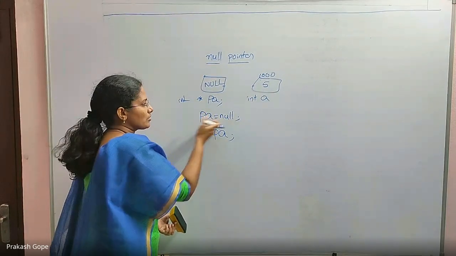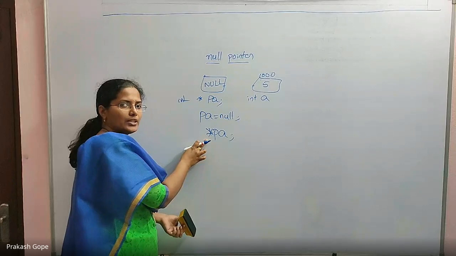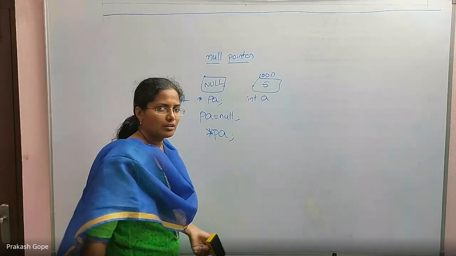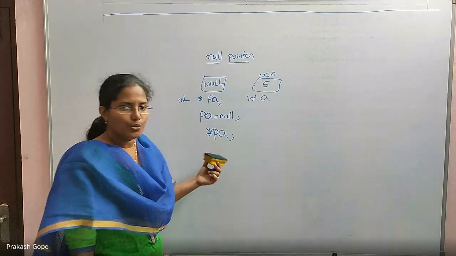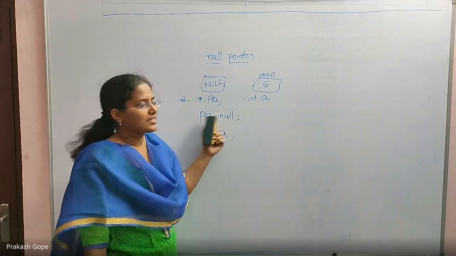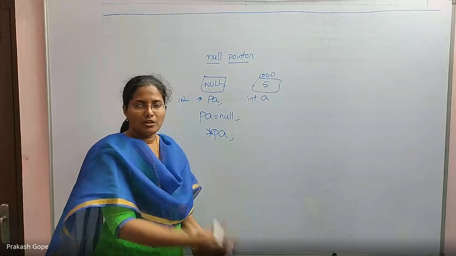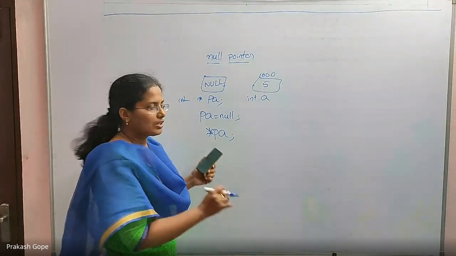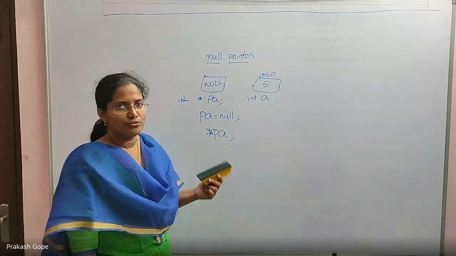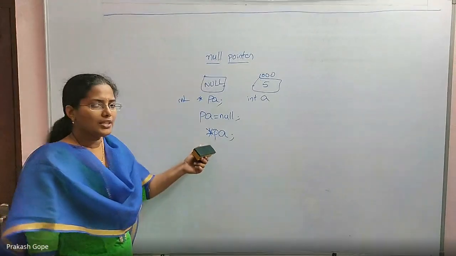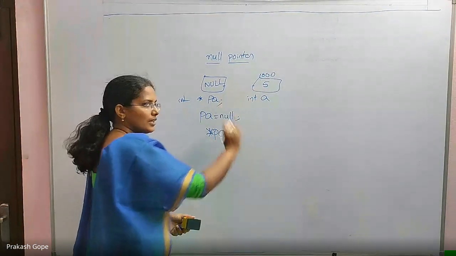But PA is having a null value, and if you use dereferencing on that, this is a runtime error. Null pointer dereferencing error. We should not do this. It's a programmer's mistake. By mistake you made it null without PA pointing to a proper variable. You are trying to dereference, which means you are trying to retrieve the value from that location, which is an error. This is the null pointer dereferencing error.